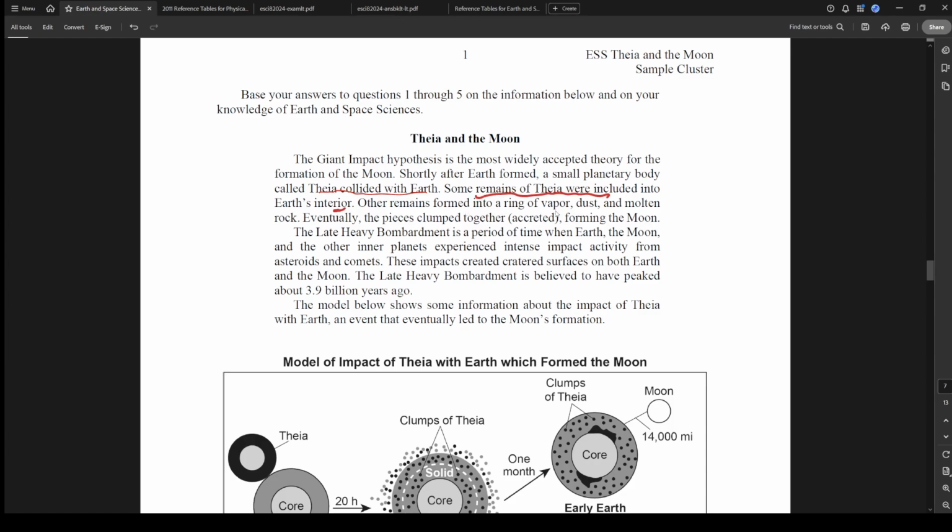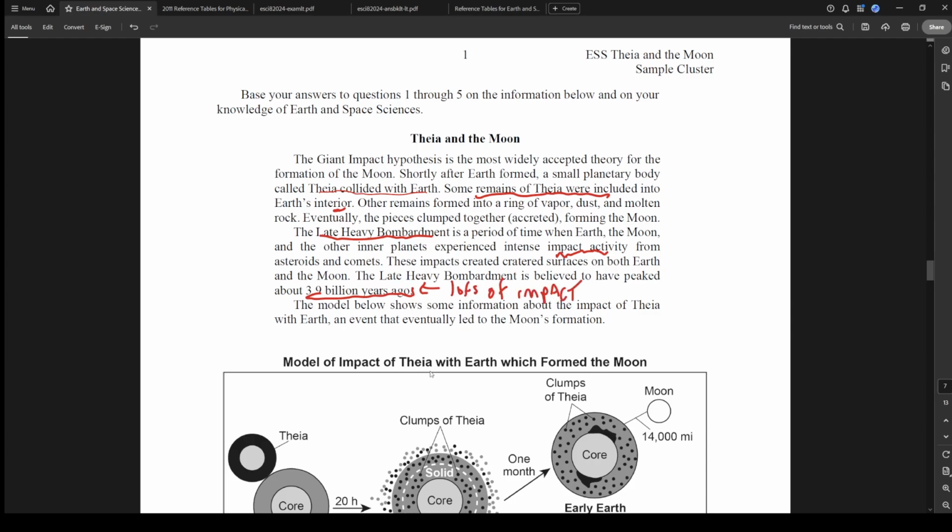Other remains formed into a ring of vapor, dust, and molten rock. Eventually, the pieces clumped together, or accreted, forming the moon. Okay, so there was some of Thea that was then part of the Earth later on, and then some of it formed the moon. The late heavy bombardment is a period of time when the Earth, moon, and other inner planets experience intense impact activity from asteroids and comets. Okay, so this is just when there was a lot of impact activity. These impacts created cratered structures on the Earth and the moon. This is believed to have peaked about 3.9 billion years ago. So we can assume at this date there was lots of impact.